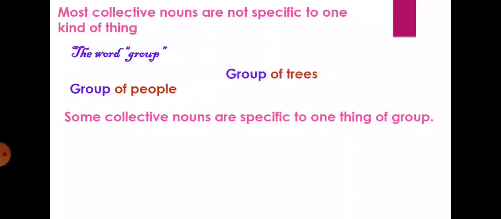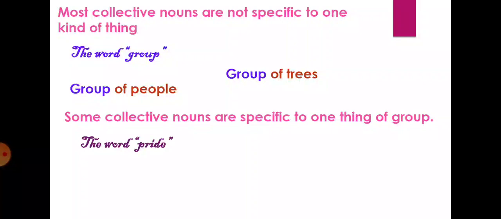The word group also applies to trees, right? But some collective nouns are specific to one kind of group. So above, we have seen the word group, that collective noun you can use for people, you can use for trees. அதாவது collective nounல வந்து சிலது ஸ்பெசிஃபிக்காக தான் யூஸ் பண்ண அவசியம் இல்லை, பீப்புளுக்கும் யூஸ் பண்ணலாம், ட்ரீஸ்க்கும் யூஸ் பண்ணலாம், ஒரே வேர்டு ஒரே collective noun. But sometimes for some specific things you have to use different words.